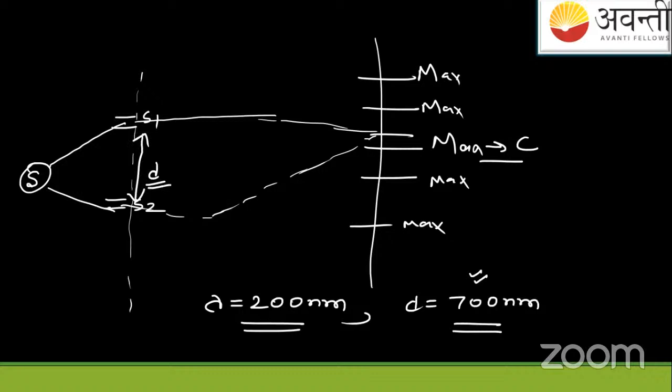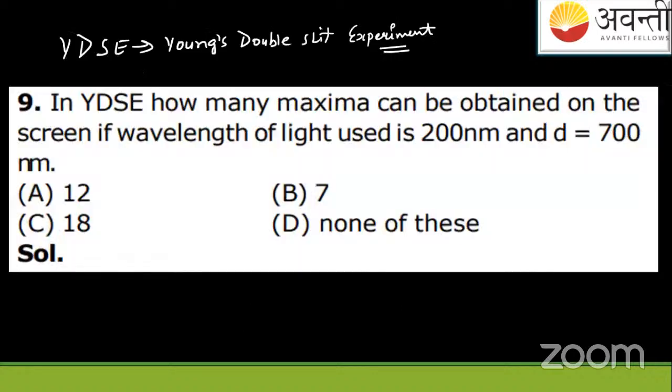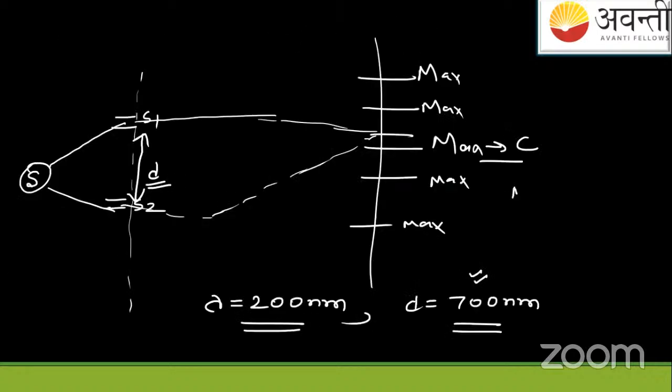Now you have to find the number of maxima which can be obtained. Maxima means bright spots. The number of bright spots which can be obtained on the screen.